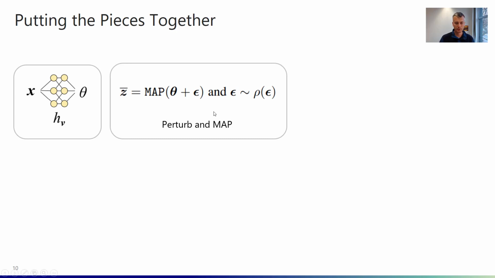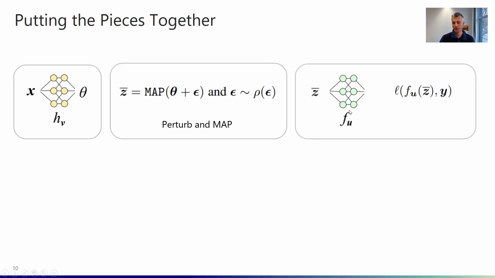We are then using Perturb and MAP to generate a sample Z overline here. This one is fed into the downstream model f sub u. And here we have this loss function, this pointwise loss between the output of this neural network and our label y.